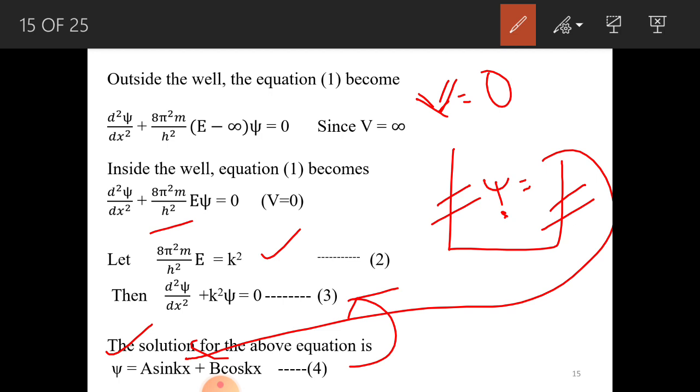So this xi is not free. It is situated inside a boundary, like we have taken here x equal to 0 to x equal to L. It is restricted inside this boundary and cannot come outside the well. So we have to apply that to xi equal to a sin kx plus b cos kx.